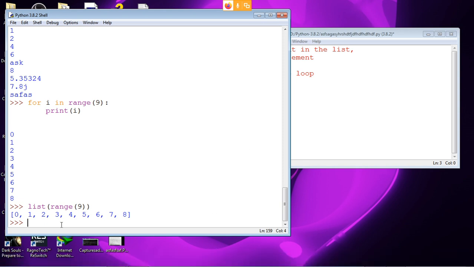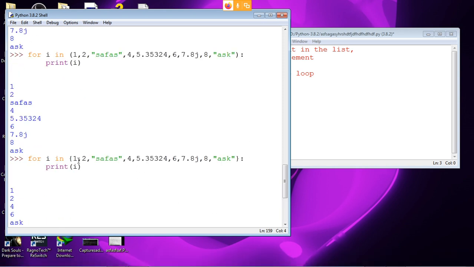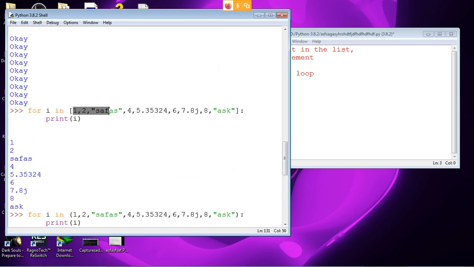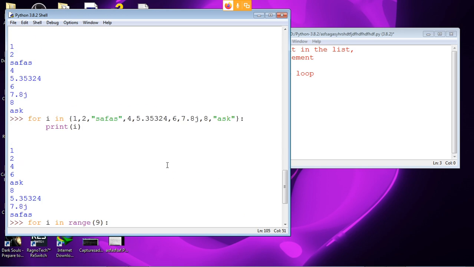That's why they say the for loop is a counting loop, because it is just counting the number of elements in that list. It doesn't care what is inside.